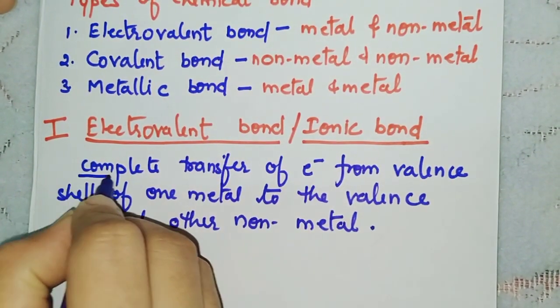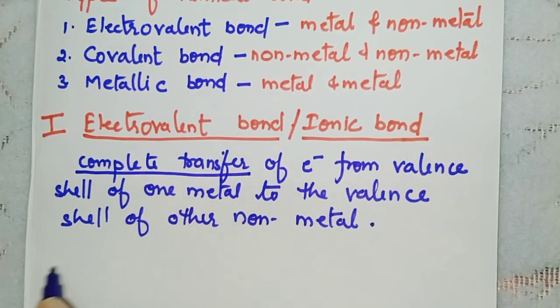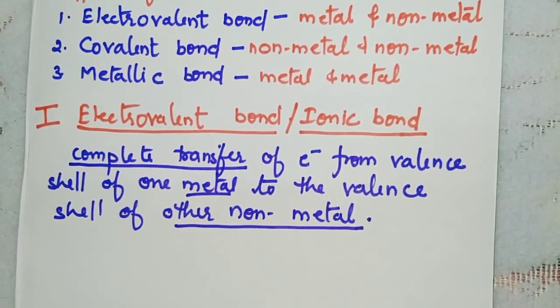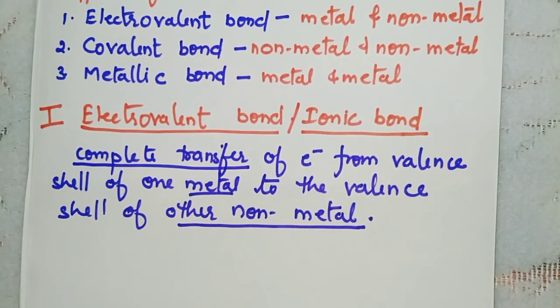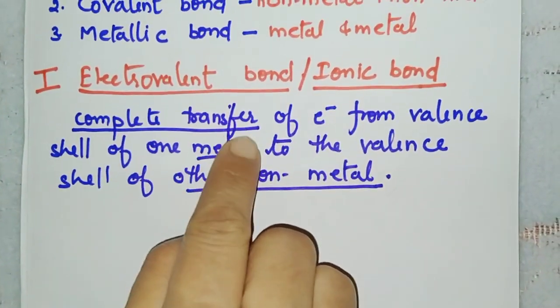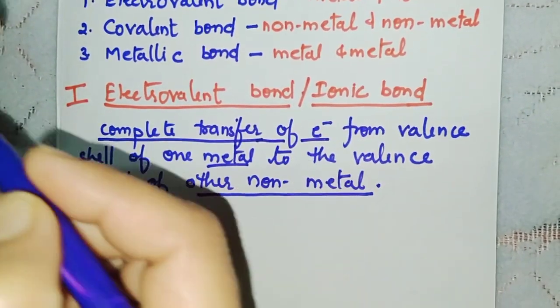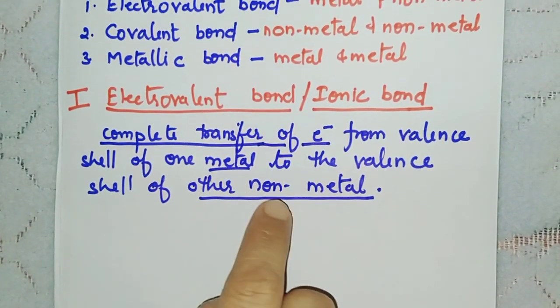See, it is a complete transfer of electrons from metal to non-metal. So what we should remember here, it is a complete transfer of electrons, complete transfer of electrons from metal to non-metal.